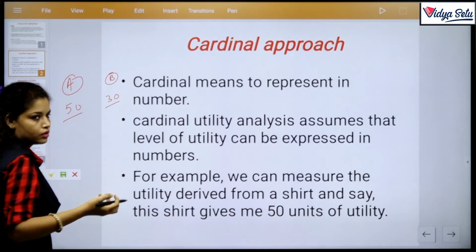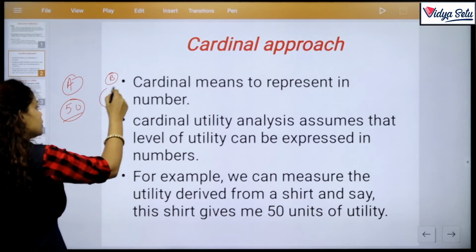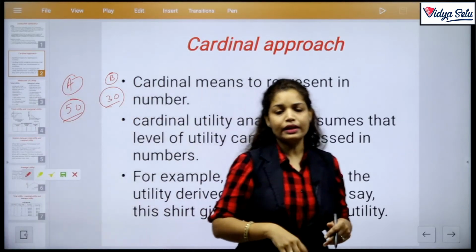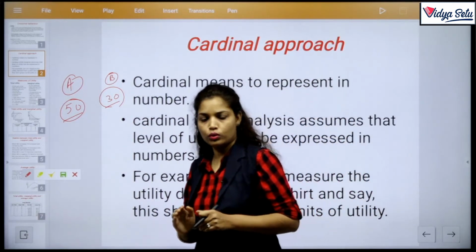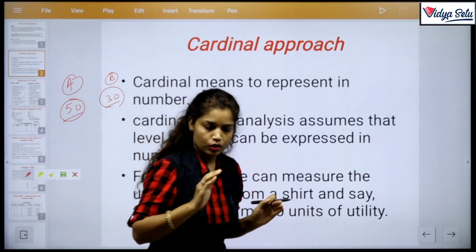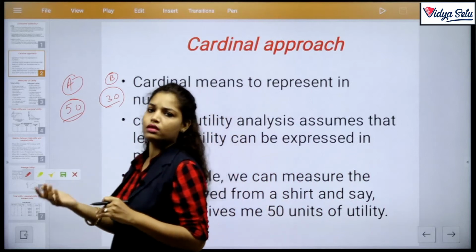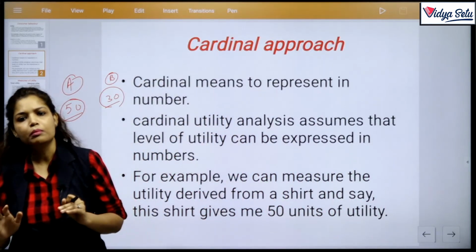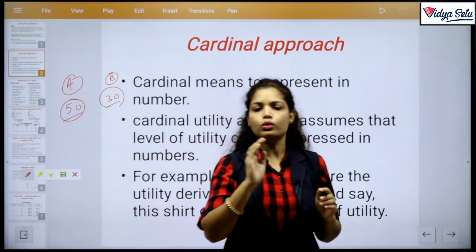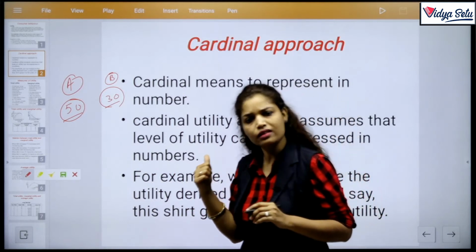Like I like Rasgulla most, so Rasgulla gives me 50 utils and Gulab Jamun gives me 30 utils. So utility represented in numbers is the cardinal approach. What is the cardinal approach? There is a group of economists. Some say we can measure utility in numbers, and some say that utility can't be measured in numbers. Those who say that utility can be measured are in the cardinal approach.